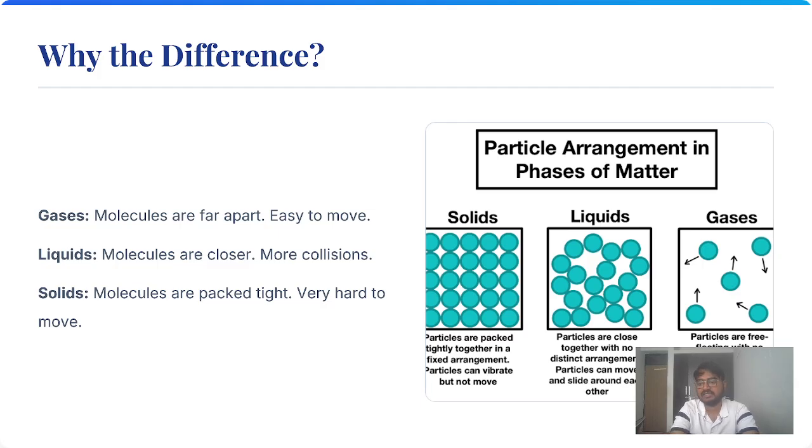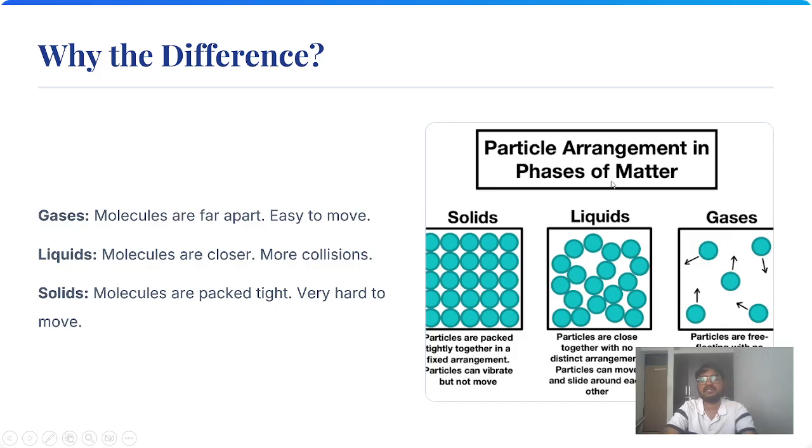As you can see here, in gases the particles are arranged a little bit far apart compared to liquids, which have free space to float. Particles are free floating with no distinct arrangement. Particles move and collide with each other. Here is the space and the particles move freely around the path.